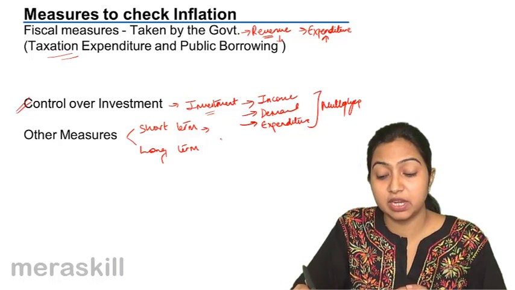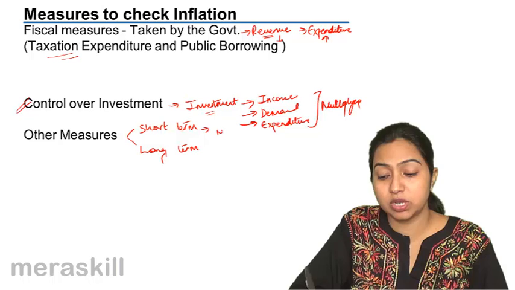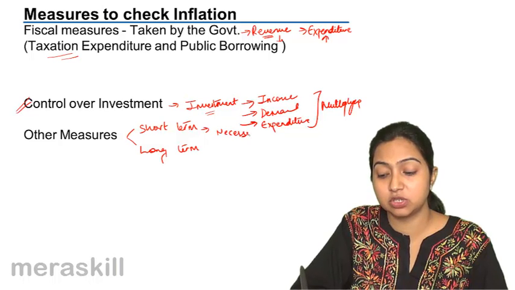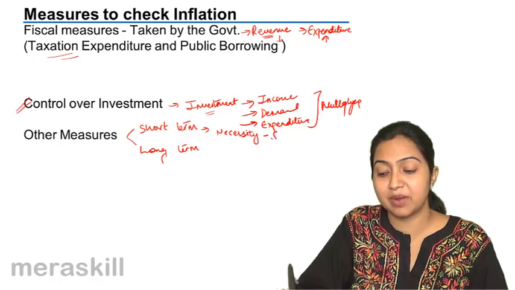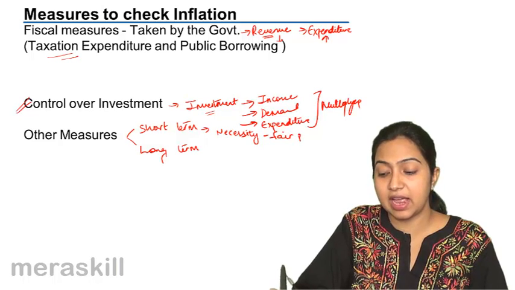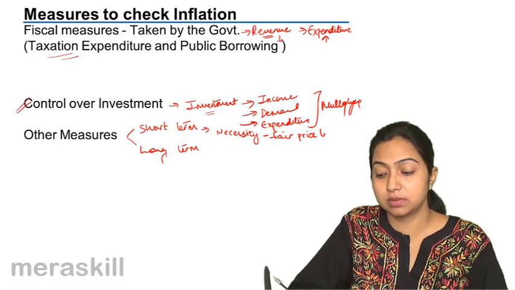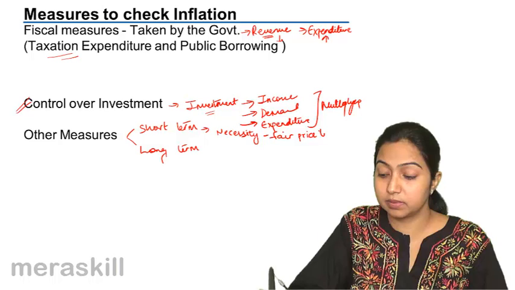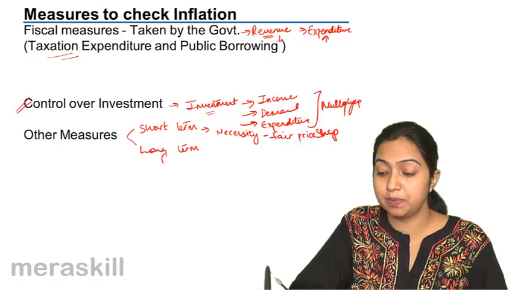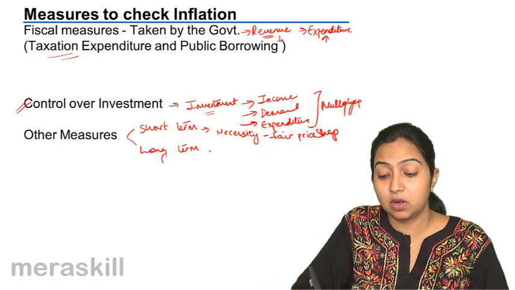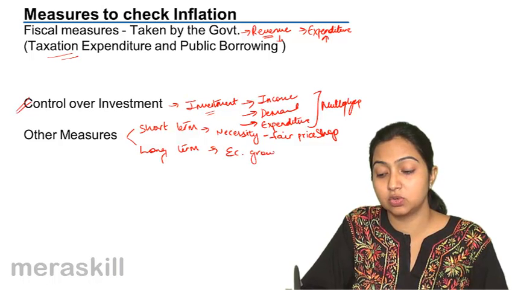For the short term, they can do so. And second, whatever the necessity goods are, they can be distributed through fair price shops at a reasonable price to the people.